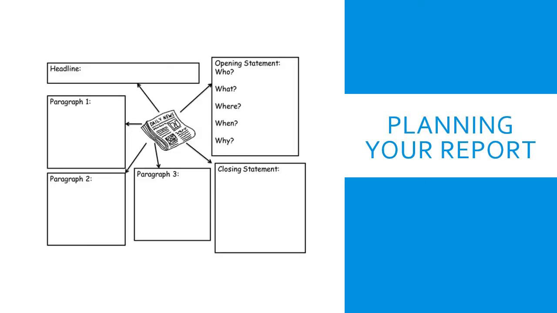So now Primary 6 and Primary 7, we have chosen which book we are going to write about. We have chosen the event that we are going to write about from that book, and one of the examples I gave was perhaps the Battle of Hogwarts from Deathly Hallows, but you can obviously choose an event of your own choosing. A really good choice if you're stuck for ideas is to try using some nursery rhymes or poems that you might already know. You might think that I've gone absolutely crazy suggesting that Primary 6s and Primary 7s write about nursery rhymes, but they actually lend themselves really well to being transported into a newspaper article.